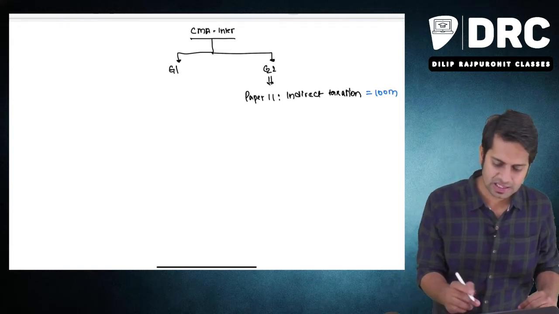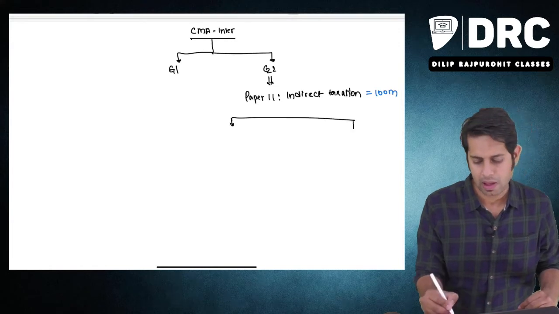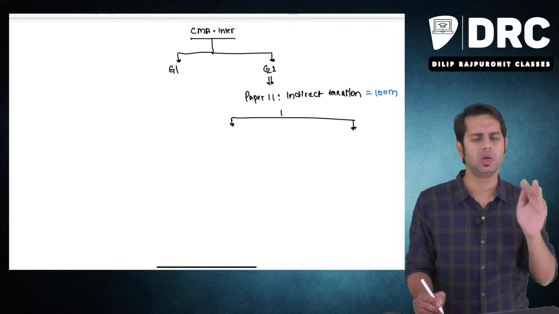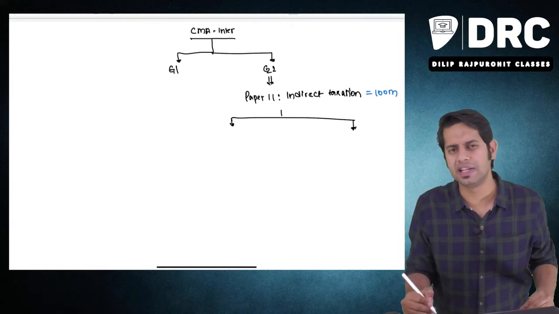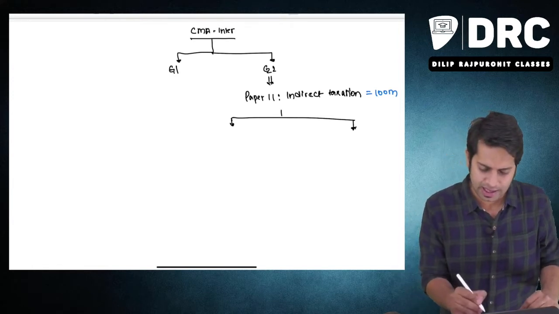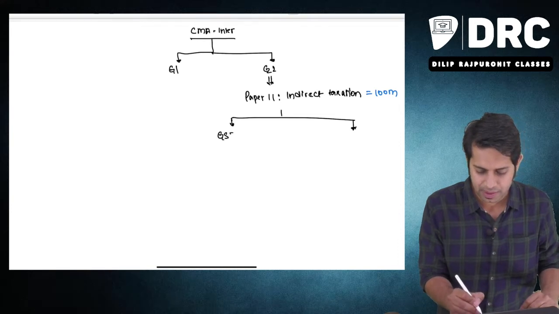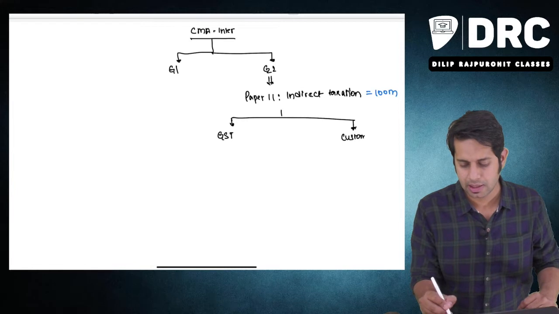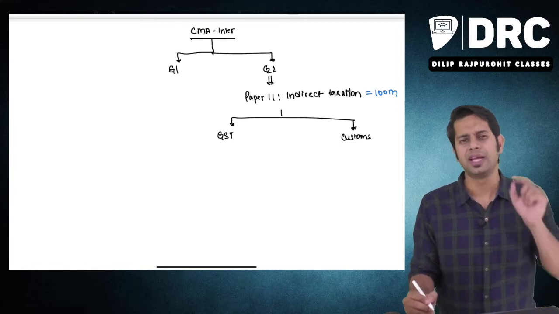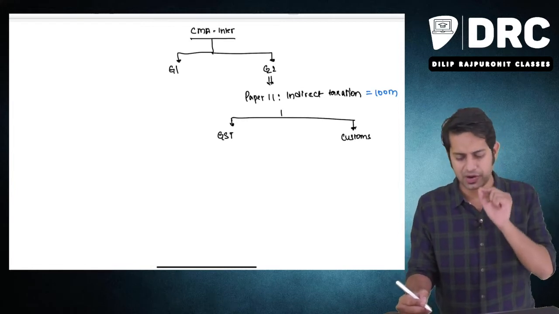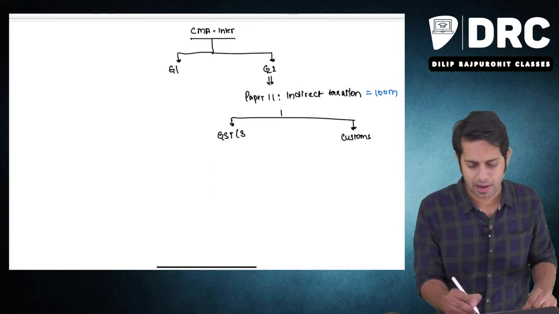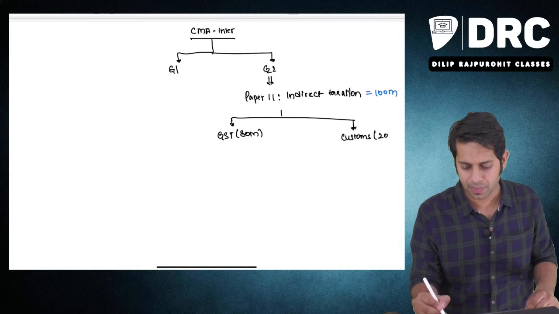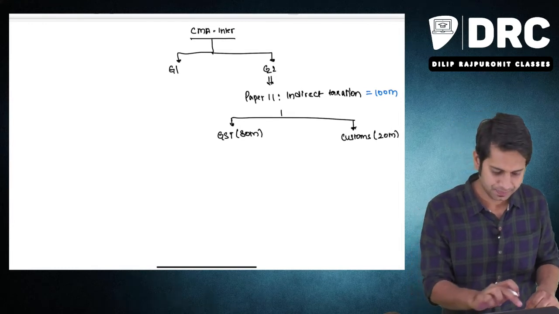Now this paper is divided into two parts, meaning in indirect taxation you are going to learn two different things. Sir, what are these two different things? One is GST and the other part which you are going to learn is customs. Remember, the paper for you is for 100 marks, GST is for 80 marks and customs is for 20 marks.